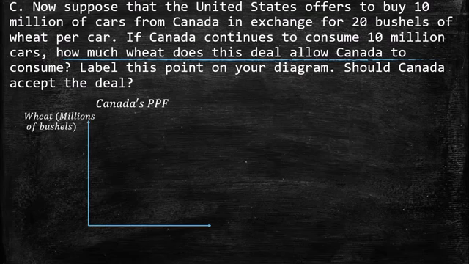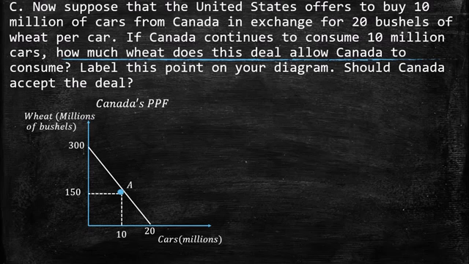So first we have the previous case, the original point without trade. But if the United States is going to buy 10 million cars, and Canada still consumes another 10 million, it means that Canada has to produce 20 million cars: 10 million for them and 10 million for the United States.